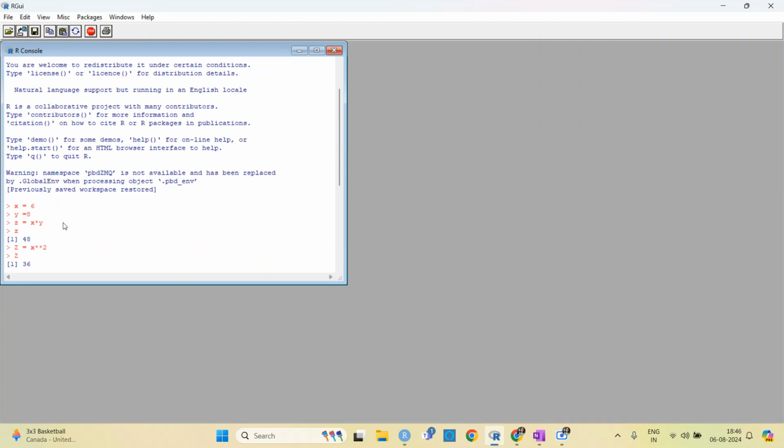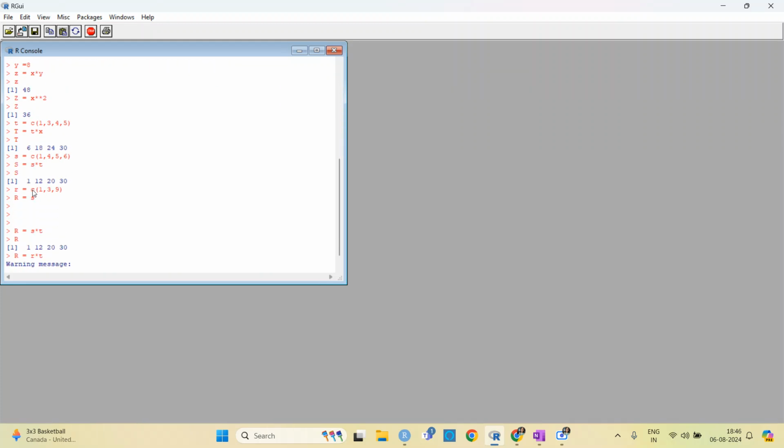Why? Because what is the length of r? R is of length 3 and s is of length 4. So you cannot multiply like this, because 1 2 3, and then for the fourth one there is no value. So you cannot multiply like this.